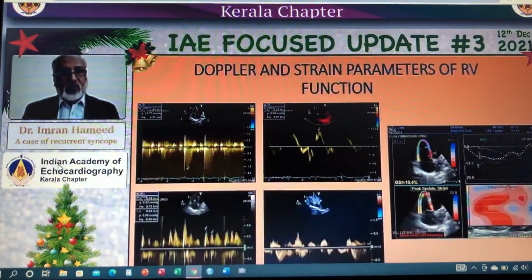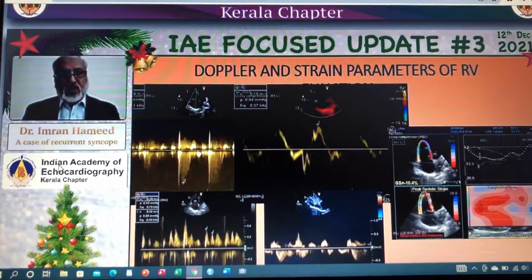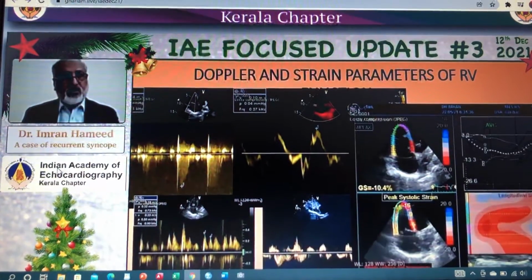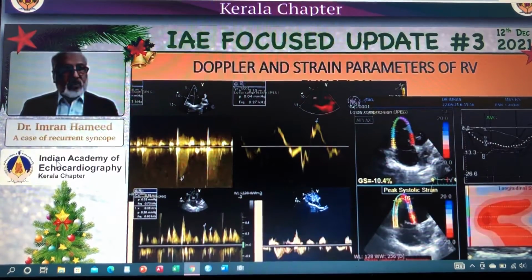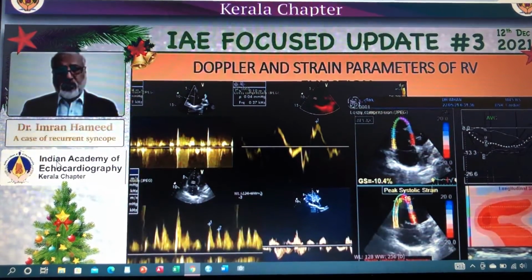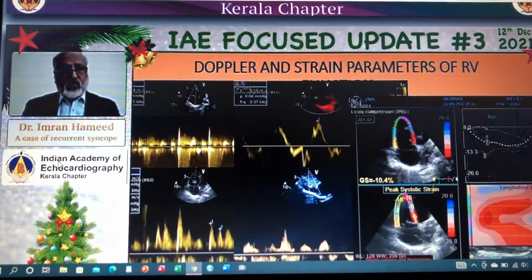There was mild TR, pulmonary pressure calculated was 25, FAC was 0.6, S-wave 10 centimeter per second. Strain analysis of RV free wall showed a strain of 10.4. All parameters confirmed severe RV dysfunction. RV diastolic dysfunction was noted. The reduced E-wave height, E over A ratio was 1.25, and diastolic flow reversal recorded in hepatic vein flow.